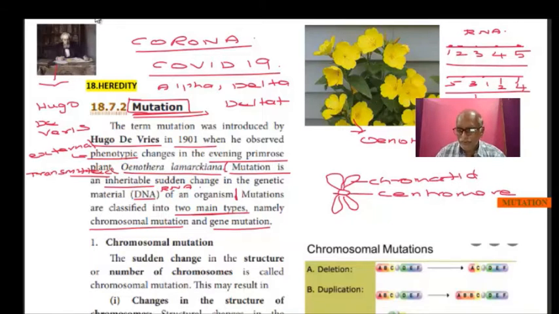This is what we studied earlier along with some other structures also. So any sudden change in the structure or number of chromosomes is called chromosomal mutation.